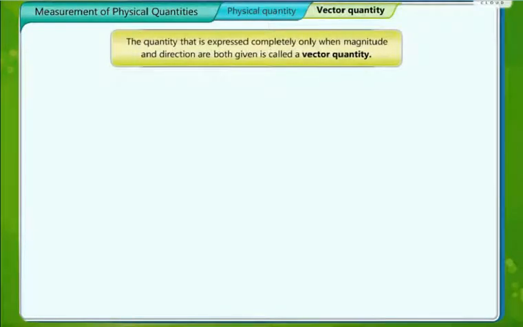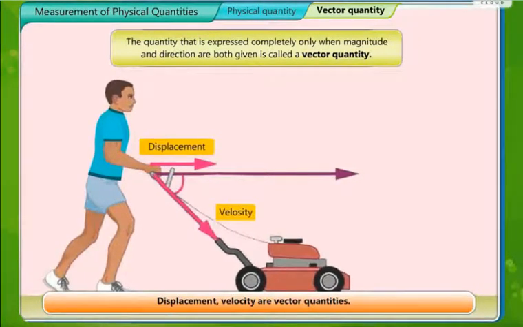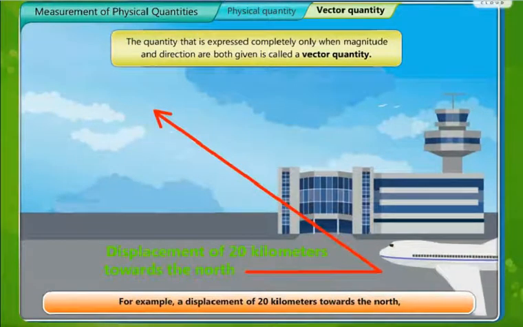Another type of quantity that is expressed completely only when magnitude and direction both are given is called as vector quantity. That means scalar is only magnitude, whereas vector is magnitude as well as direction. For example, displacement, velocity are vector quantities.